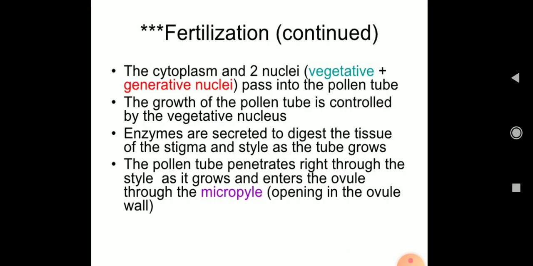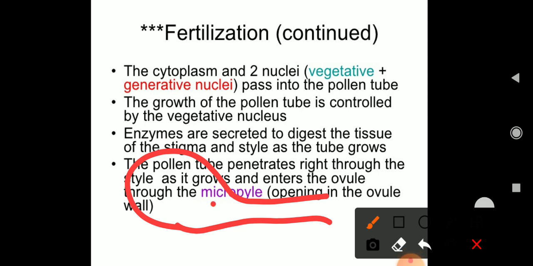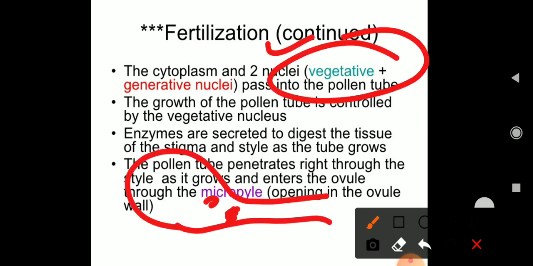Next, this is what happens. This is one pollen tube. There are two nuclei over here, right? The cytoplasm and two nuclei, vegetative and generative nuclei.